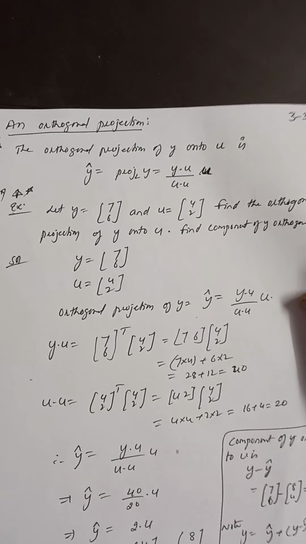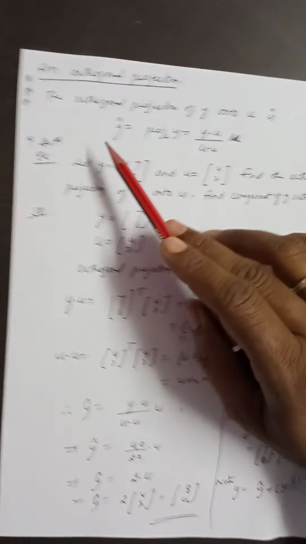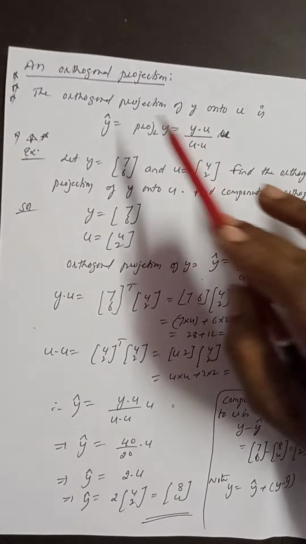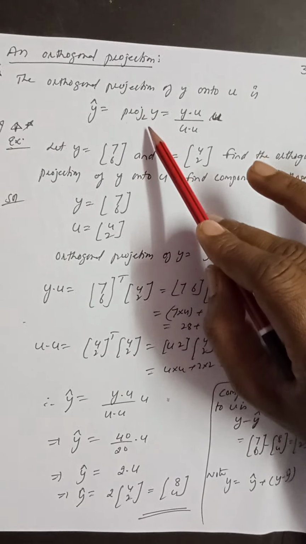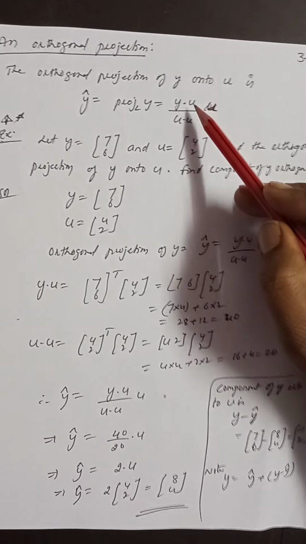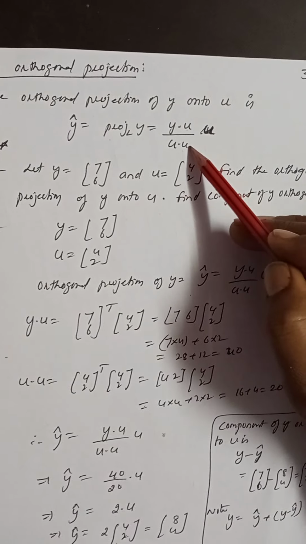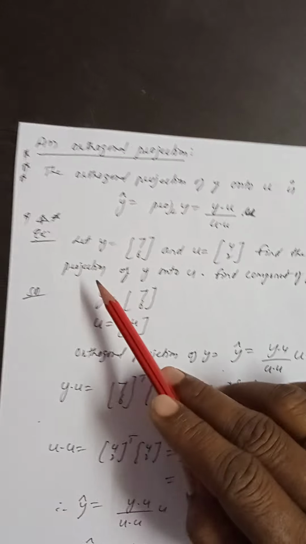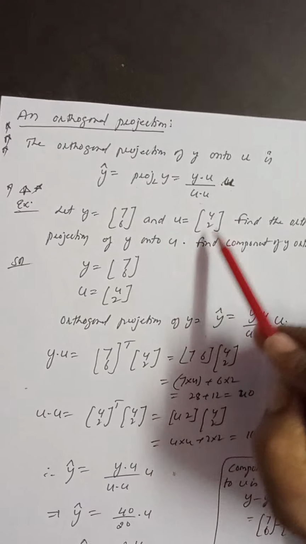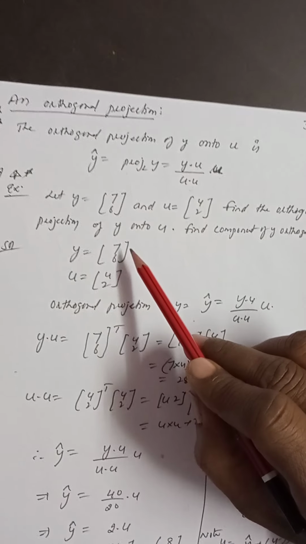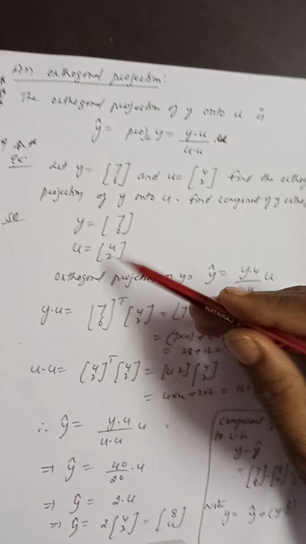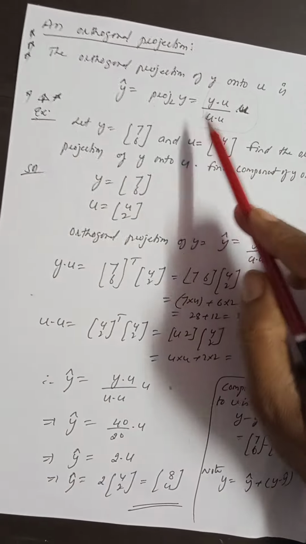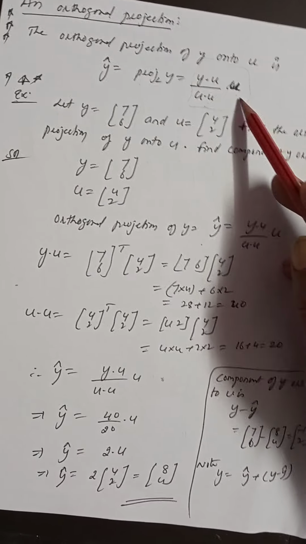Next one is orthogonal projection. Now, important topic: the orthogonal projection of y onto a vector u is denoted by y cap, or proj_u y, and is equal to (y · u) / (u · u) times u. For example, y is given as (7, 6), u is given as (4, 2). Find the orthogonal projection of y onto u. Now what is the definition of orthogonal projection? You have to remember this formula: (y · u) / (u · u) times u.